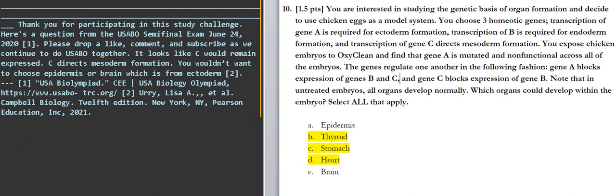It looks like C would remain expressed. C directs mesoderm formation. You wouldn't want to choose epidermis or brain, which is from ectoderm.